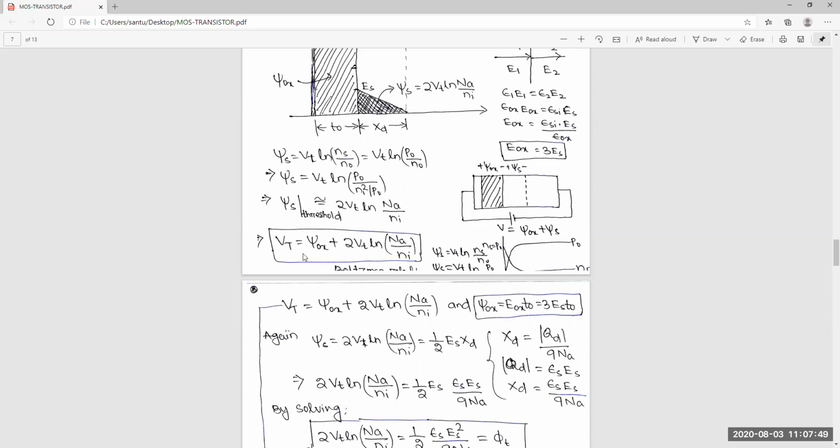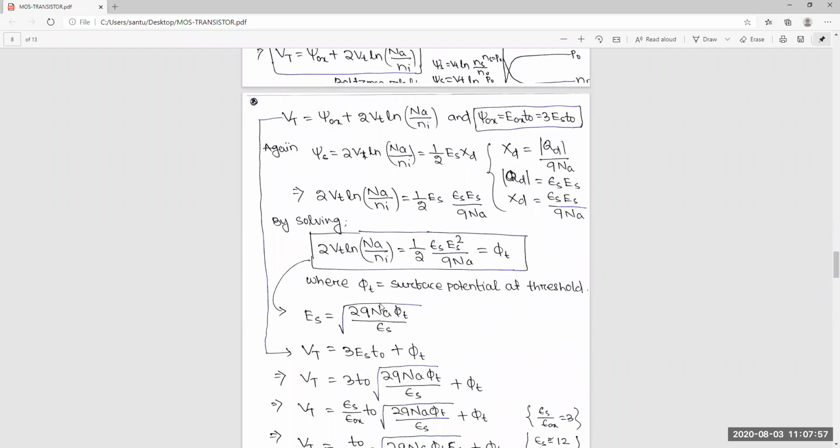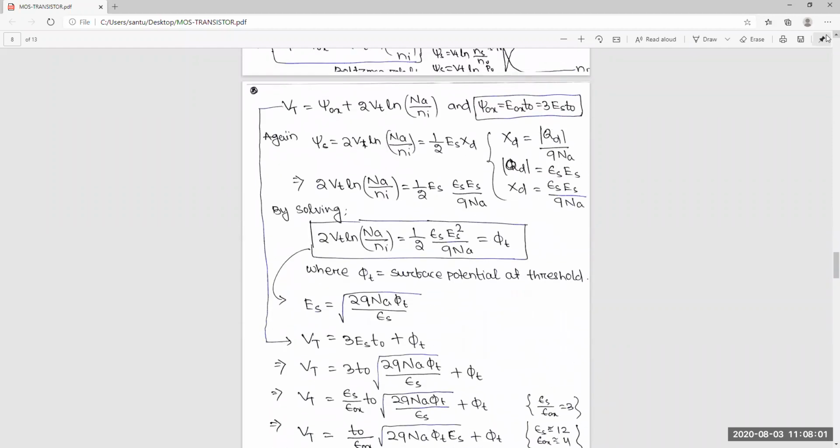Now we know this is 2 Vt ln Na by ni, and this is phi OX, so we will calculate that in the next slide. Now Vt is equal to phi OX plus 2 Vt ln Na by ni. This part is the surface potential, and phi OX is the potential of the oxide.